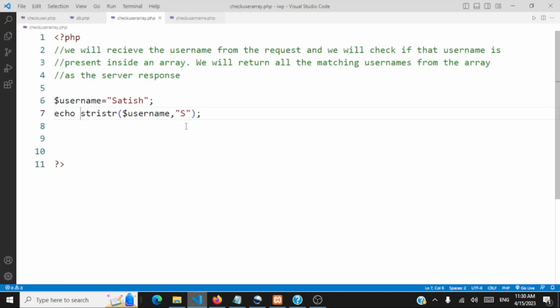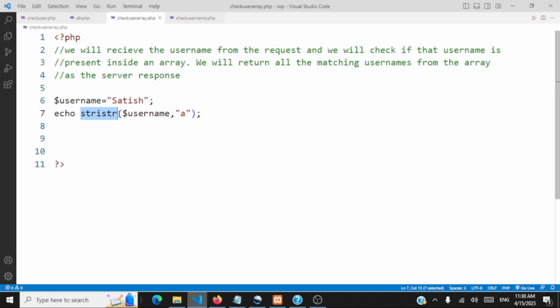So you see Satish. What's happening here is it's finding a match, and once a match is found, the entire string is getting returned. So if I search for a match for A, what will be returned? A is matched here, so the remaining string "atish" will be returned. Let's refresh this. So you see the output here. This is the use of the method stristr. We'll be using this method in our code now.